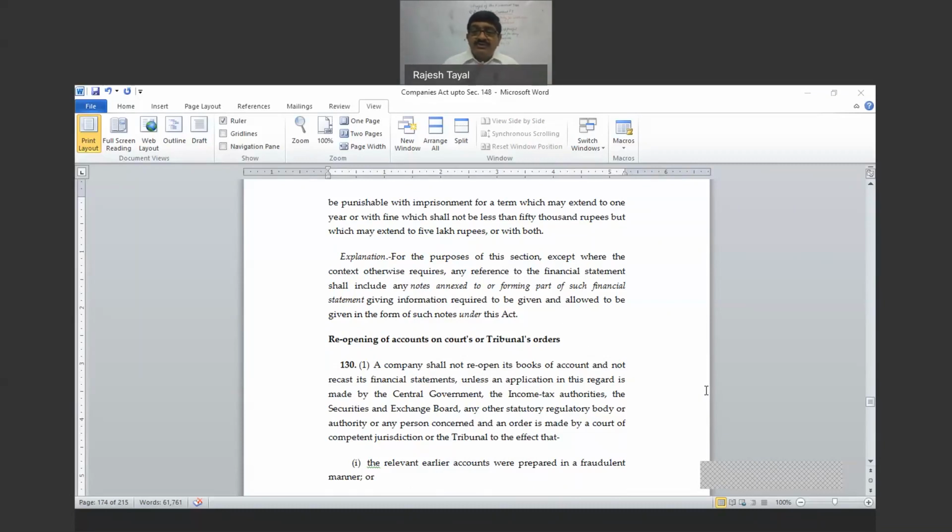So once you start studying in comparison, it becomes much easier to remember. Even if you miss the section number, you will certainly remember the difference: in that section that was the case, in this case this is that.